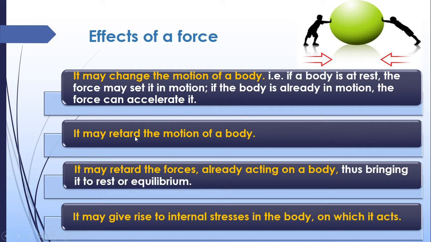It may retard the motion of a body. Now we are restricting the ball from moving. Now what will happen? The ball will slow down. So it can retard, slow down the motion of a body. It may retard the forces already acting on a body, the same example which we have given earlier. It may give rise to internal stresses on a body. For example, if you are taking an aluminium plate or something, and we are applying a high force on it, what will happen? That aluminium plate will get deformed. The deformation is caused due to the internal stresses in the body. So that is also an effect of a force. So these are the main effects caused by a particular force.